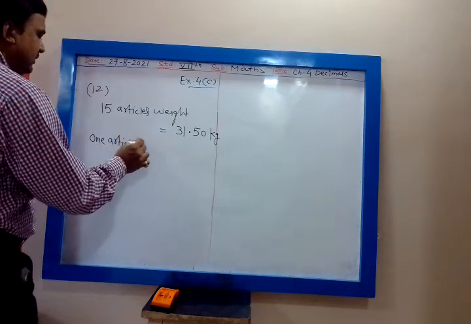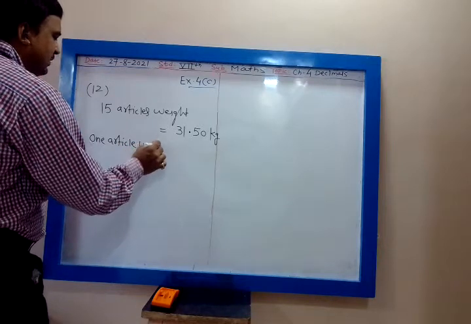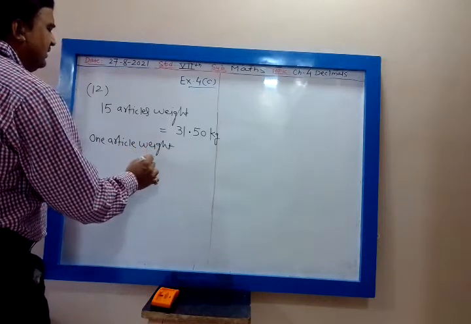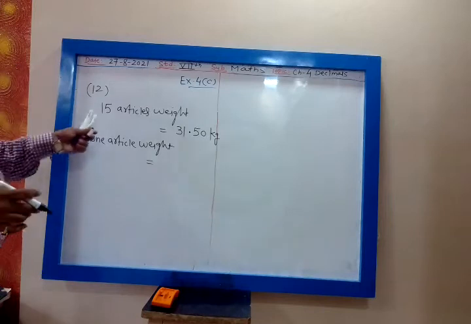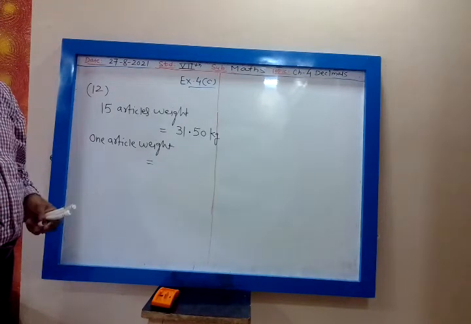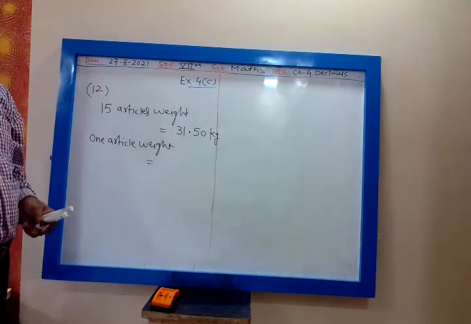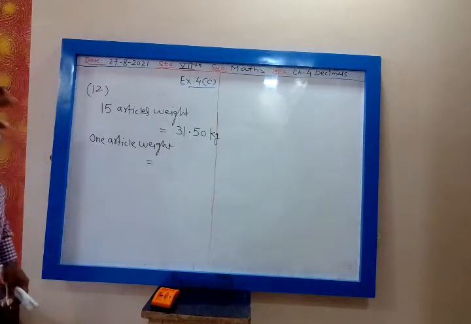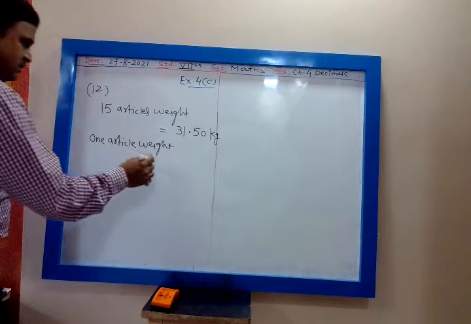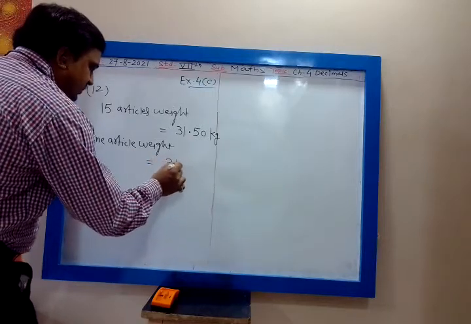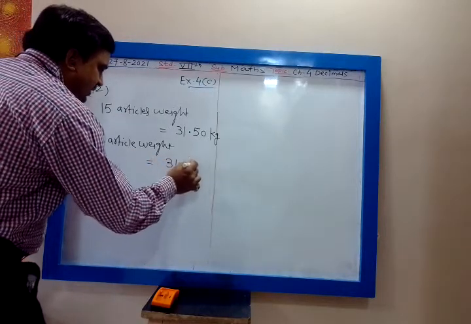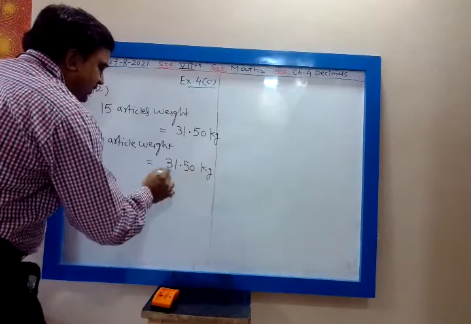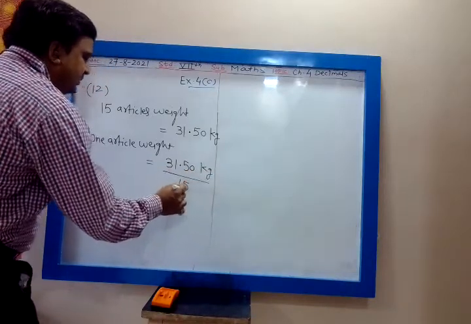Tell me. One article weight will not be multiplied, my dear. 15 articles weigh 31.50. So what will be the weight of one article? Whenever it is one article, you have to divide the total. So that will be 31.50 kg divided by 15. Whenever it is the weight of one article, you have to divide.